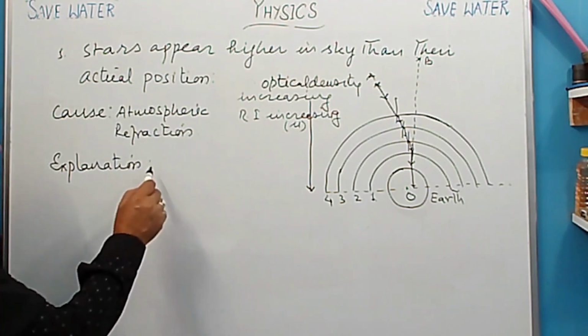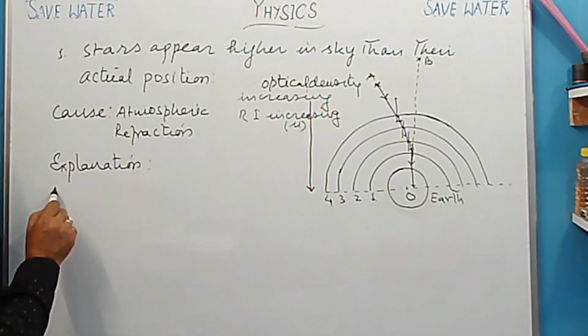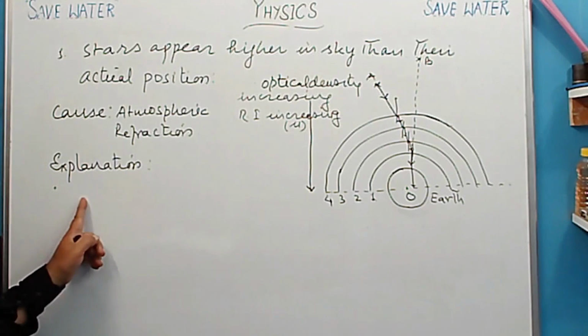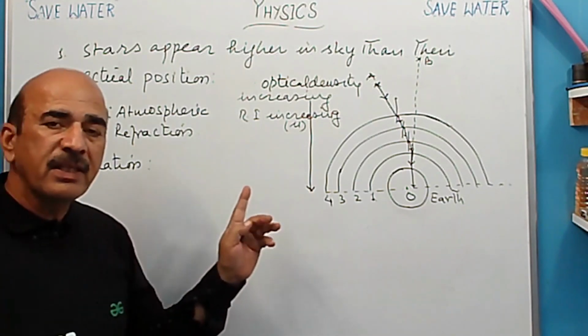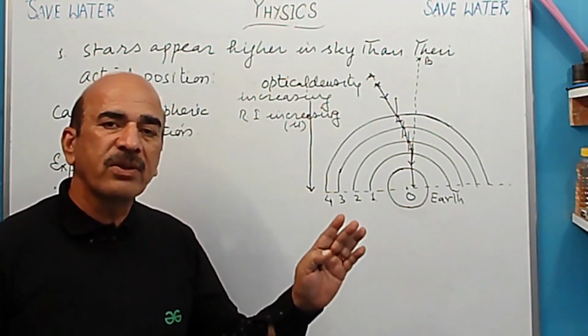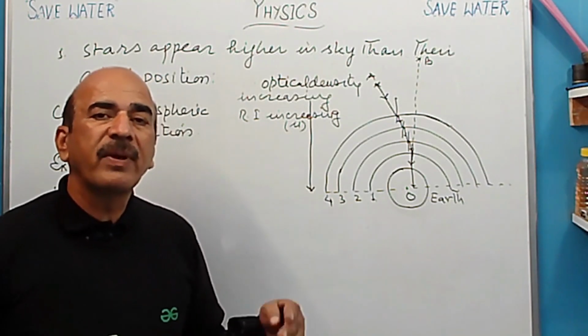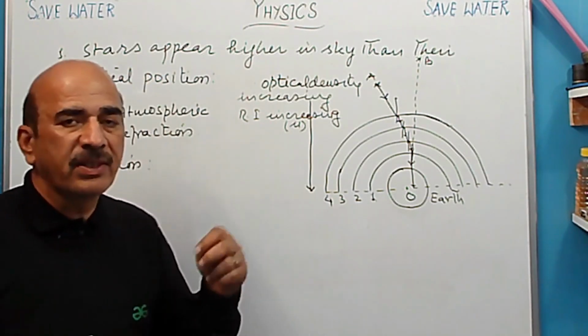ठीक है, तो explanation में क्या लिखेंगे? पॉइंट बना के लिखेंगे तो ज्यादा अच्छा रहता है ना. तो you will write down atmosphere is composed of different layers of air of different optical densities.